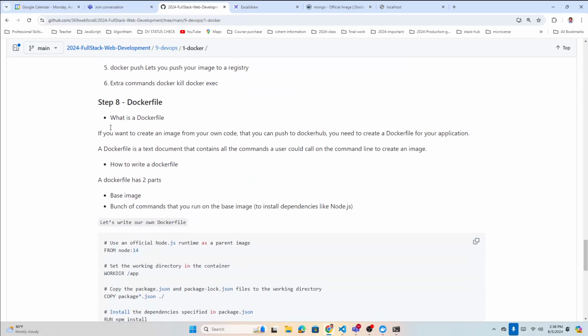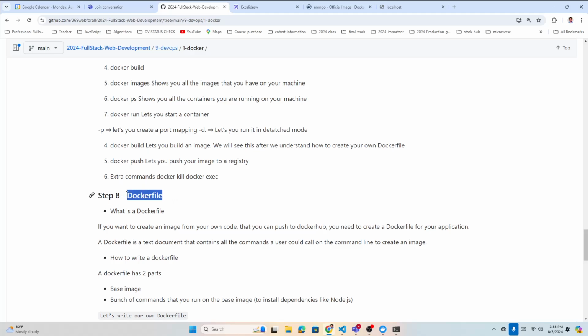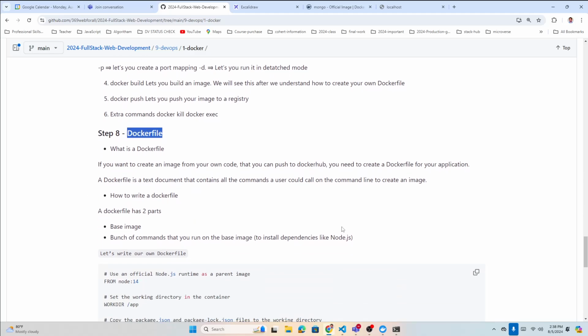So the next thing, finally, is step 8, the Dockerfile. What is a Dockerfile? Let's go through it here.